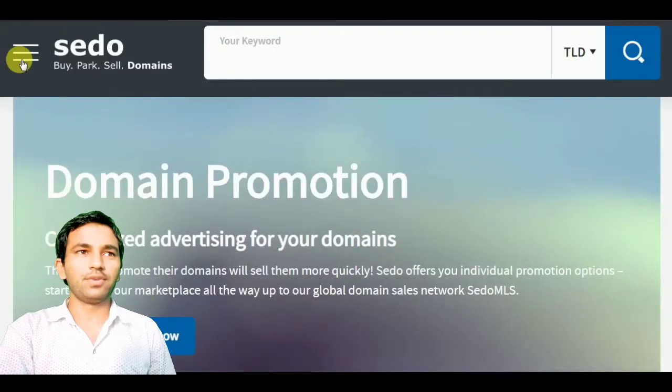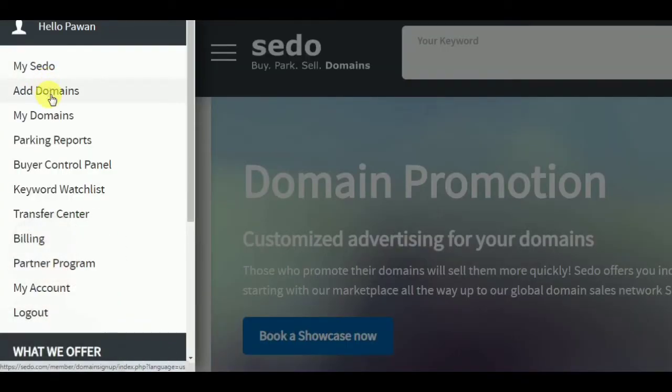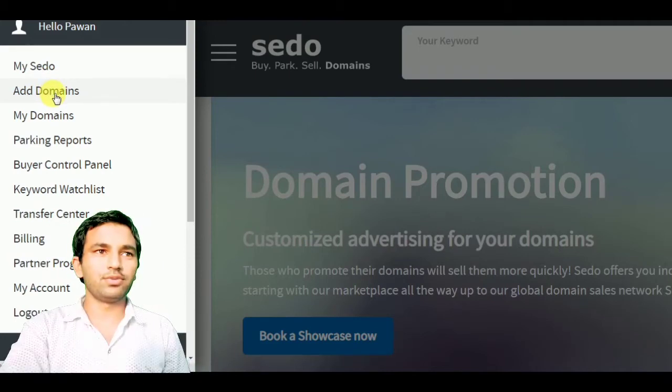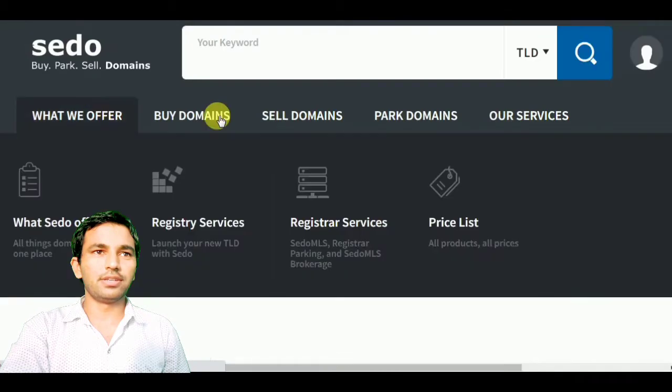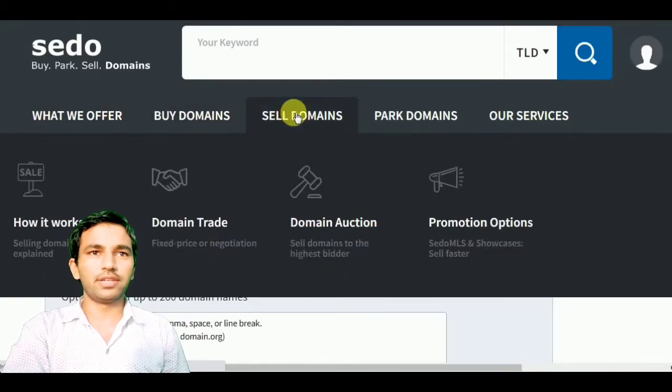In the description the sign up link is given, and after that you need to go to add domains, and here you will see the features provided by Shadow. In the dashboard you need to go to sell domains, and here are three categories. First of all, domain trade, second is domain auction, and third is promotion options. How these features are different from each other, let's go into detail.